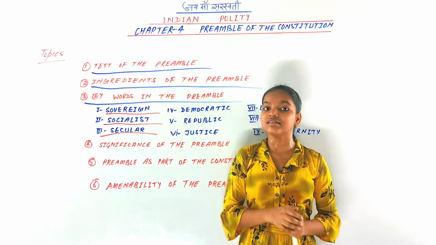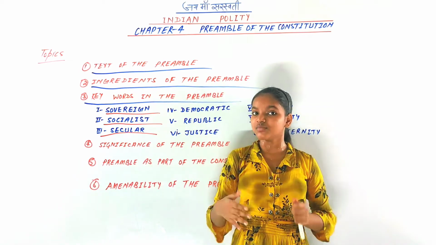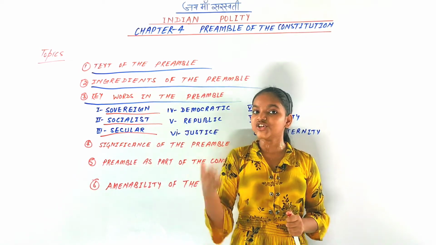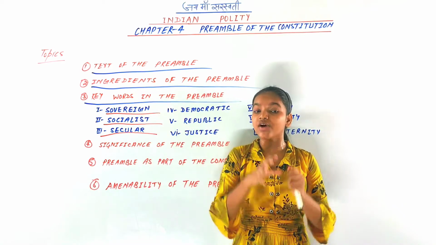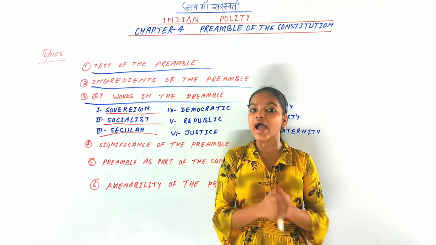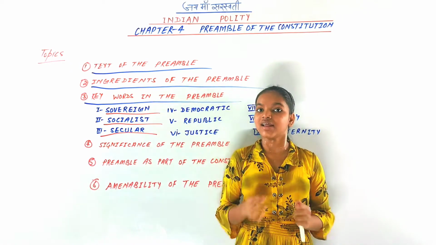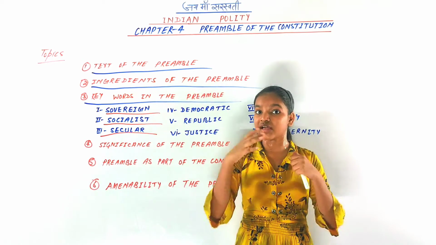We have already discussed that the negative sense is the differentiation between religion and state, but we have adopted a positive sense, where we give respect and equality to all religions. That is the positive sense of secularism.